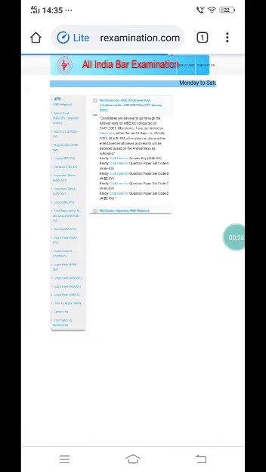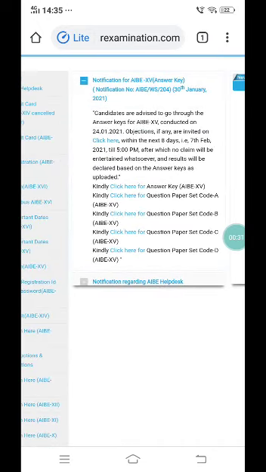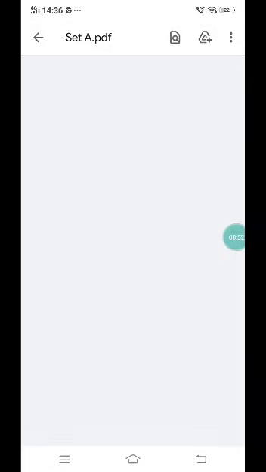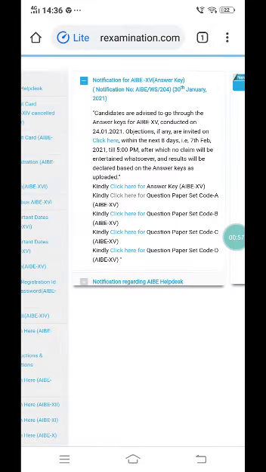Once we reach this website, we can see that it is mentioned: kindly click here for answer keys and for question paper A, B, C, D set papers. So first, if you have to open the question paper set A, you have to click on this, and then you can see the PDF containing all the questions which were held in set A. Now we can do it for set B.